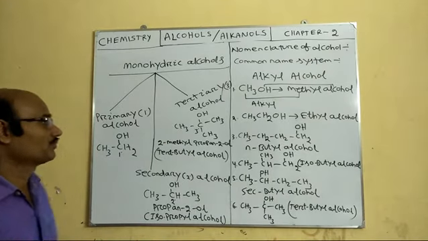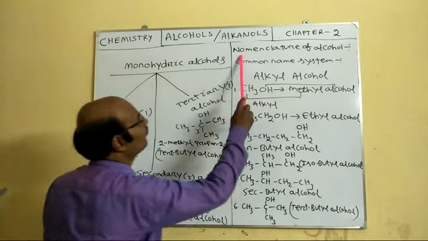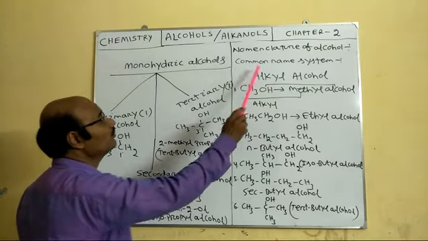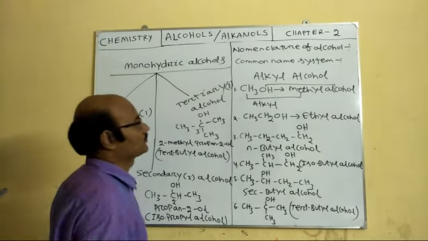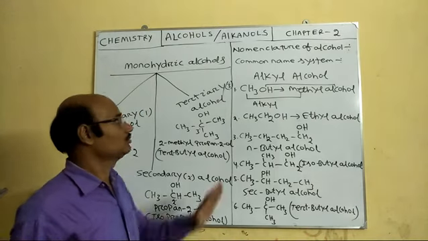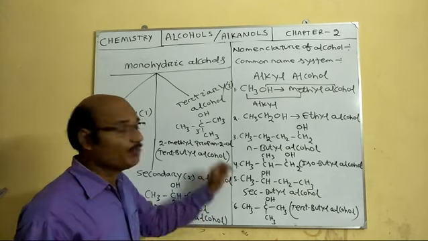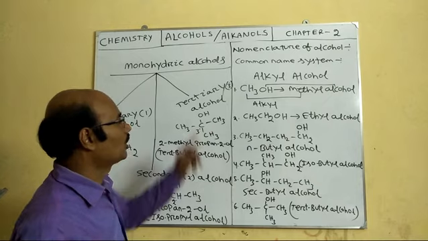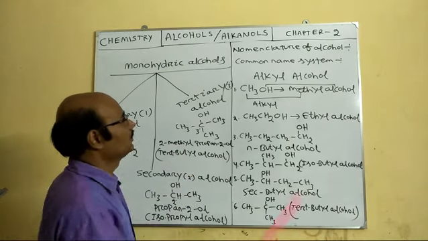Now, how can alcohols be named? So, next topic, nomenclature of alcohol. There are two systems of nomenclature: the common system of naming and the IUPAC system of naming.